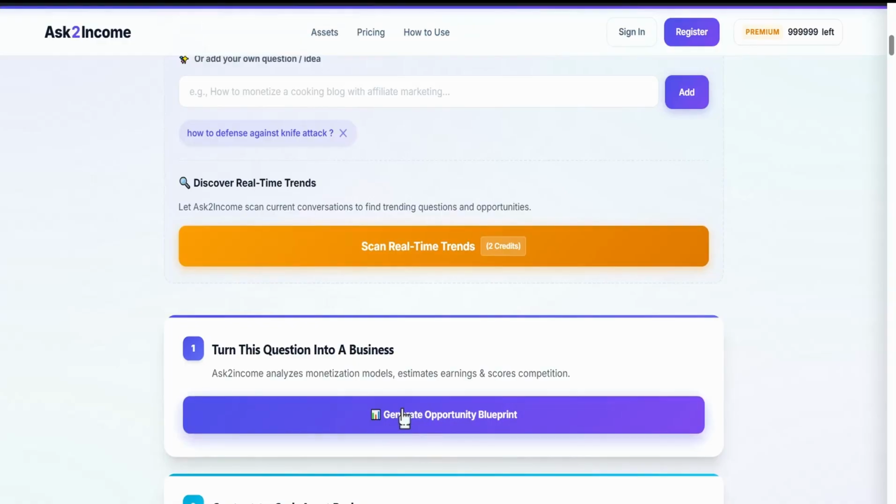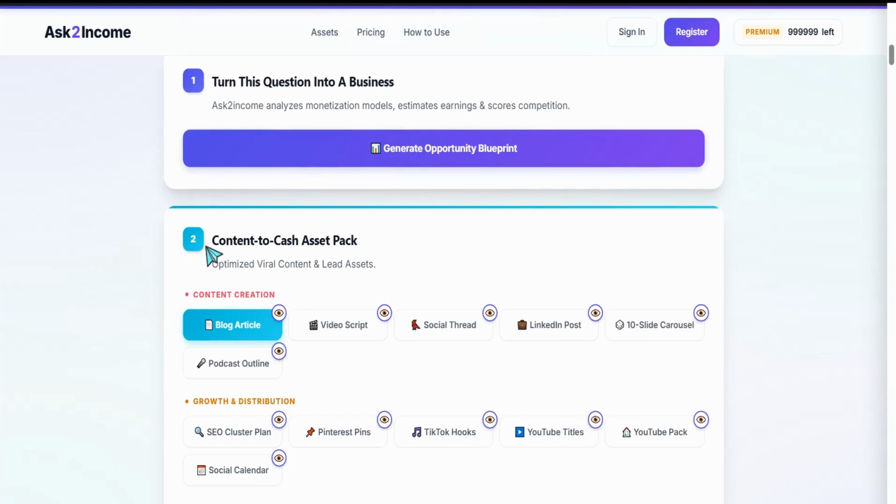If you make your income system based on this question or this sub-angle or sub-niche, you can find huge amounts of opportunities and gaps to build your own income system based on the real demand people are asking about this topic and question. Here you can find the Content to Cash asset pack, where you can find the blog article, completely for free for you.